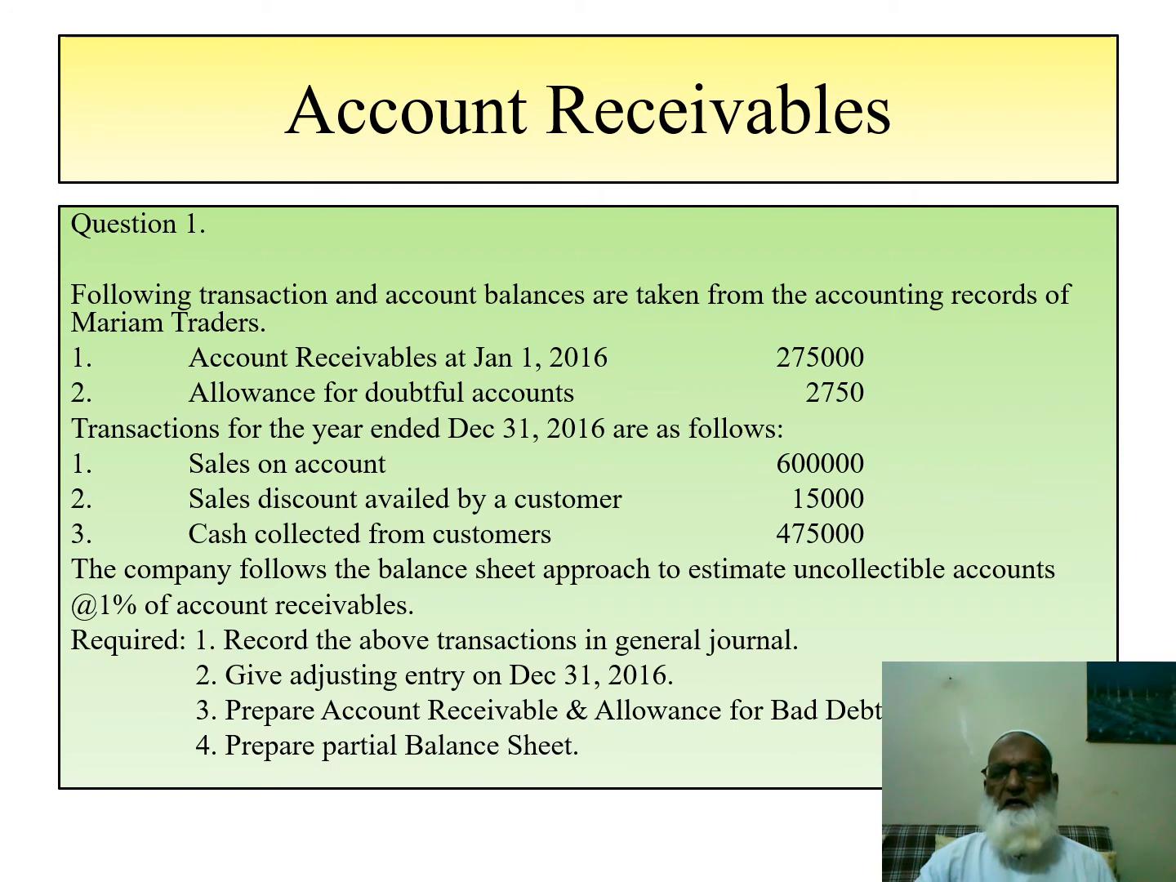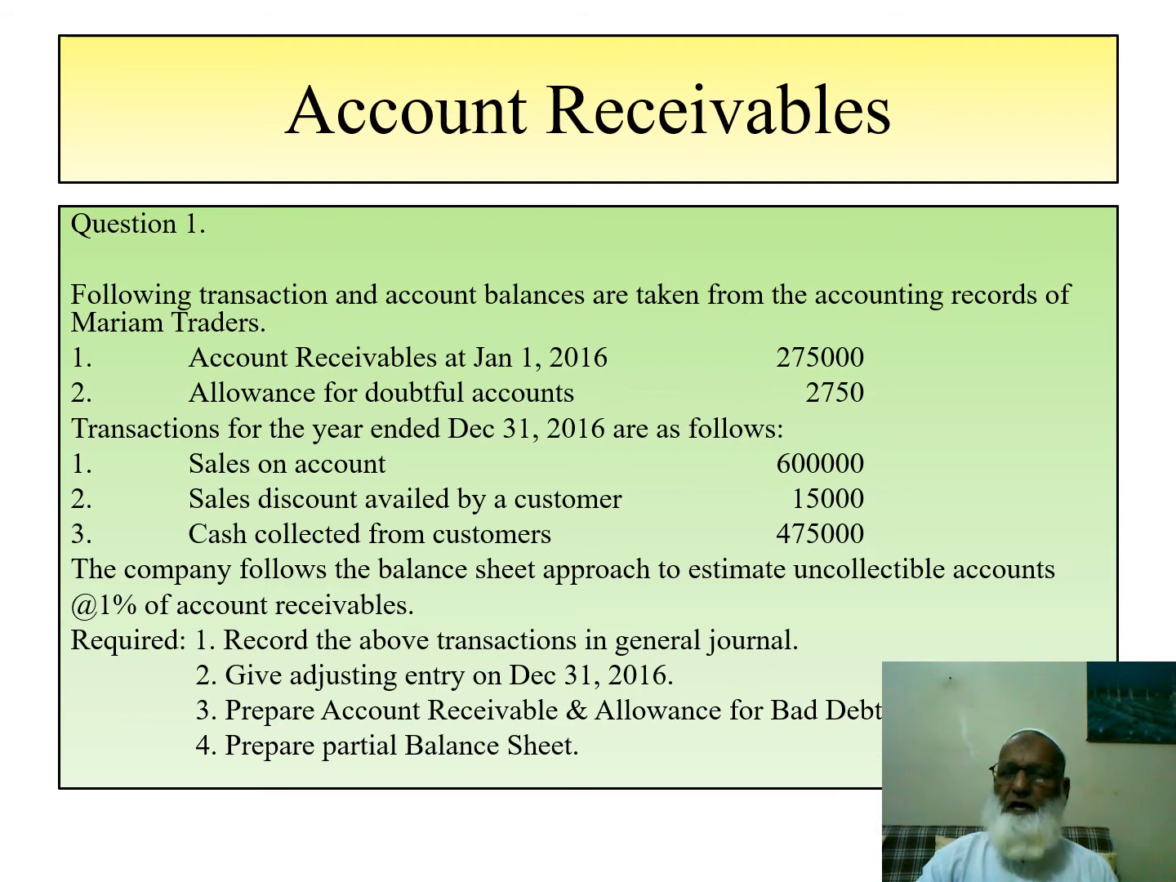This is according to the prudence principle, that we shall have already assumed how much of the accounts would not be collectible. So they assume that 2,750 is, in fact, 1% of the total accounts receivable on January 1, 2016. Transactions for the year ended December 31, 2016 are as follows.